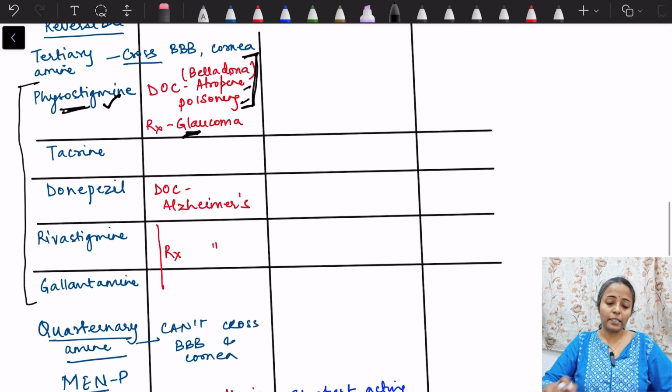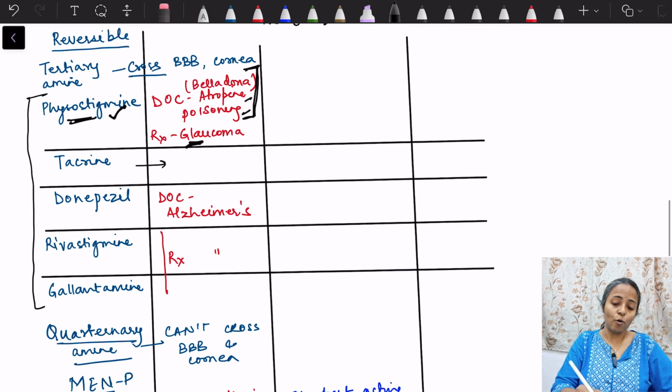Then other drugs, that is tacrine, donepezil, rivastigmine, galantamine, they are used in Alzheimer's. Only thing is that this tacrine is now not used because of reports of hepatotoxicity. Okay, so now it is not used. But the drug of choice for Alzheimer's is donepezil.